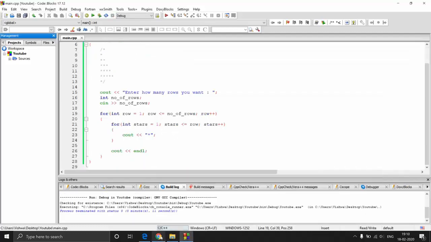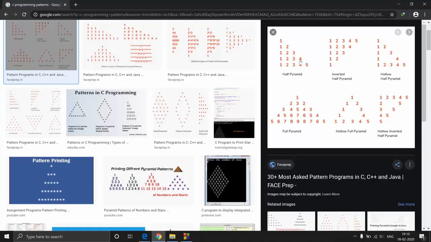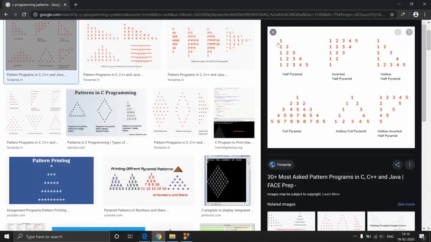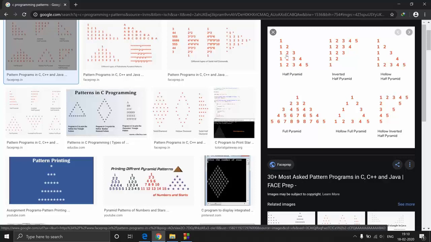Now we'll extend the pattern. We'll extend the difficulty. So let us try to print this one. So what is happening over here? You're getting 1, 1, 2, 1, 2, 3, something like that, right? So why is that happening? That is because of this particular loop, right? As I told you, the number of stars which are getting printed in each row is because of this inner for loop. So the outer for loop just manages the rows. These rows, which are 1, 2, 3, 4, 5, are managed by the outer for loop, and then the content inside each row, like this 1, 2, and 3, is printed by the inner for loop.